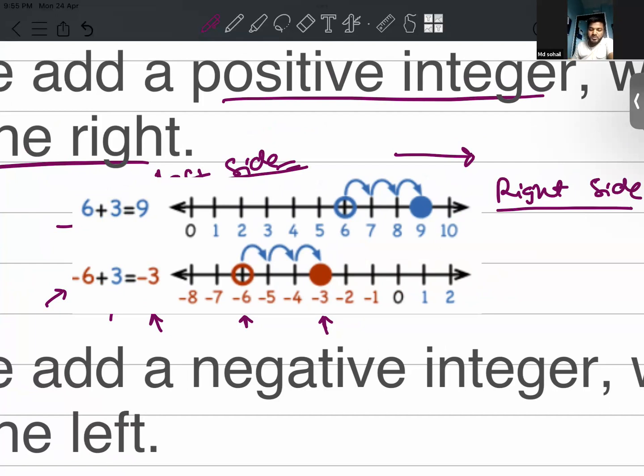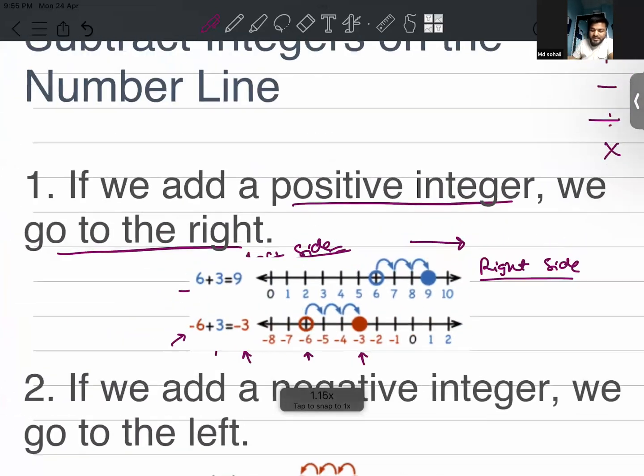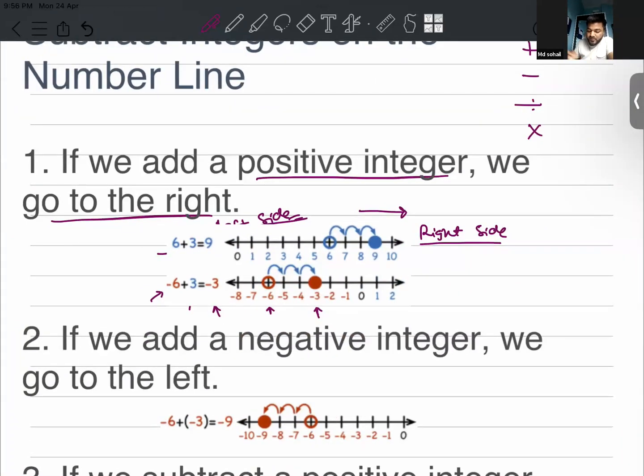You understood the concept of what is happening here? If I take any integer, we can take an example apart from the one given in the figure as well. Let's say minus 11, and add any positive integer. Remember, you have to add a positive integer. Let's say minus 11 plus 6. What will be the resultant?